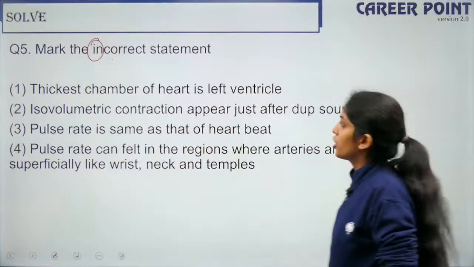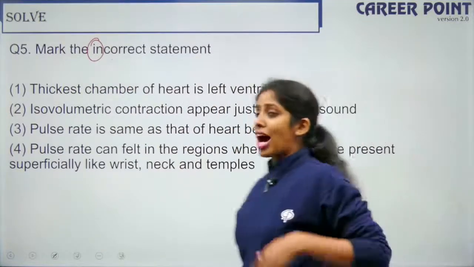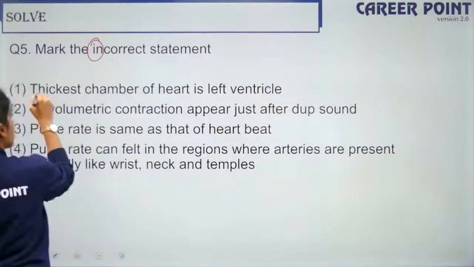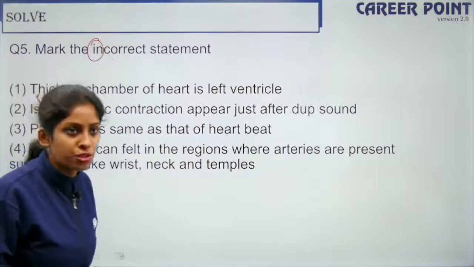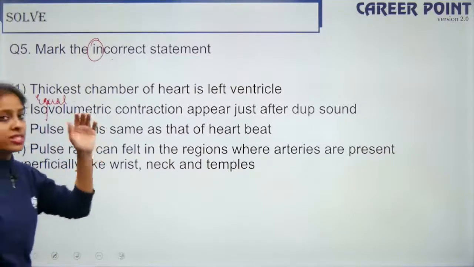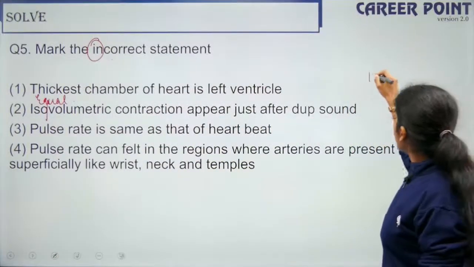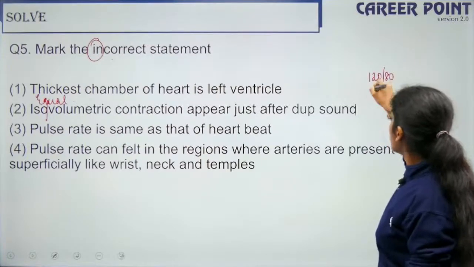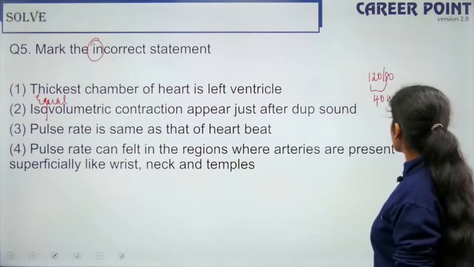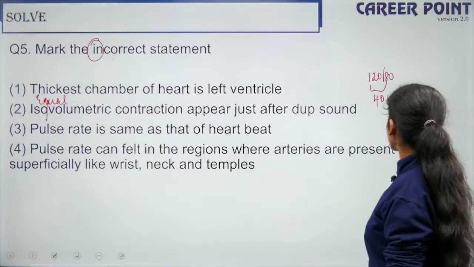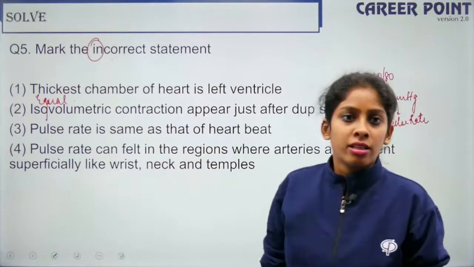The thickest chamber of the heart is the left ventricle. Isovolumetric contraction, meaning equal volume contraction, appears just after the Dupp sound. Pulse rate is the same as the heart rate? Pulse pressure is the difference between diastolic and systolic pressure. So 120/80 is the normal blood pressure, and the difference between these two, 40 mmHg, is the pulse pressure. Fine? Yes?